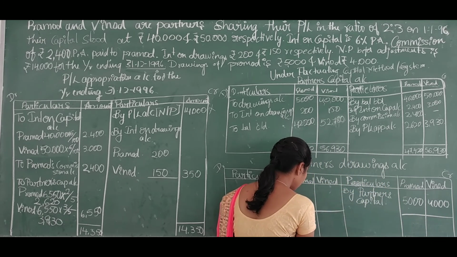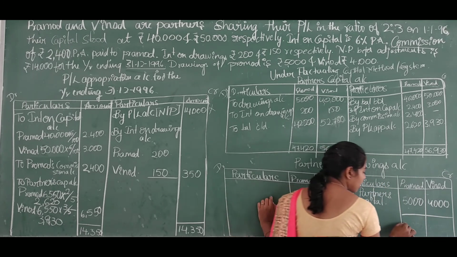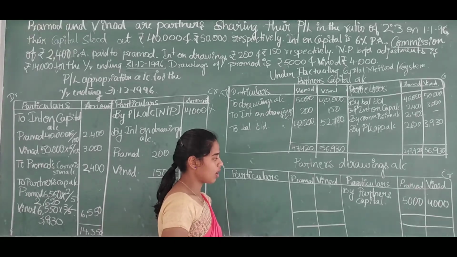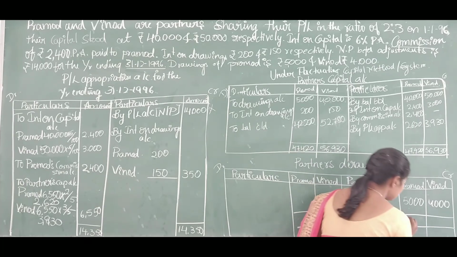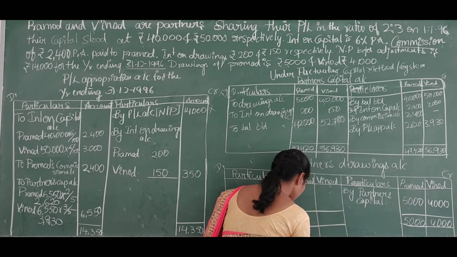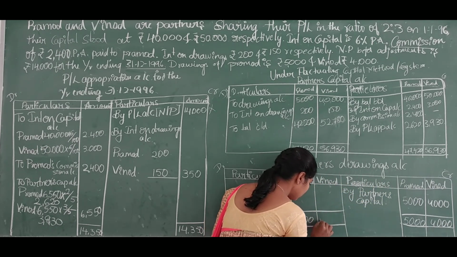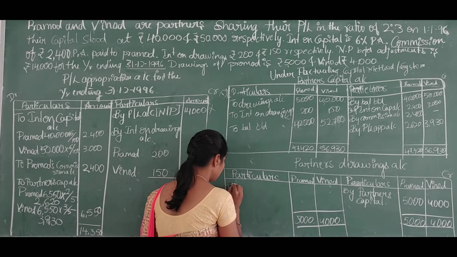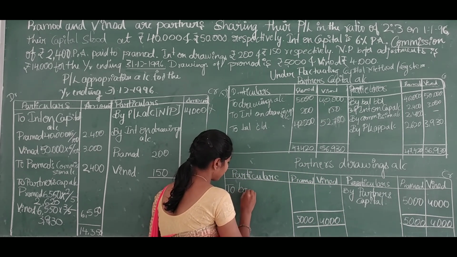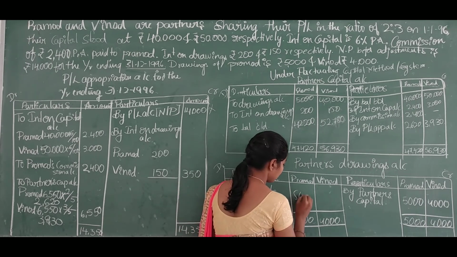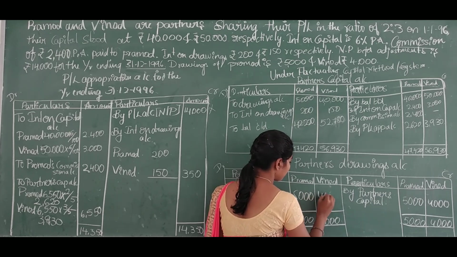In the whole year, only one time they drew their amount as drawings. So we will close this, 5,000 and 4,000, so here to bank account, amount is 5,000 and 4,000.